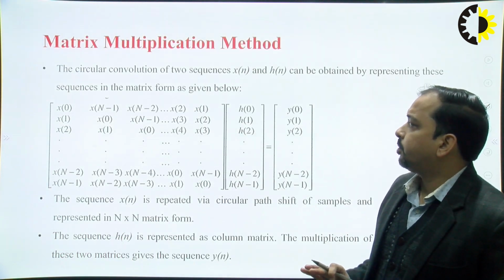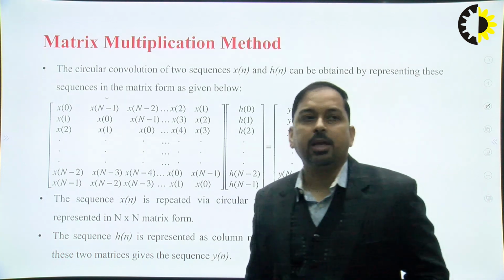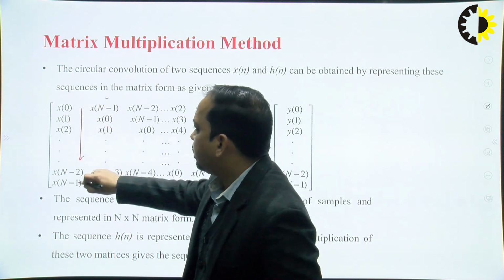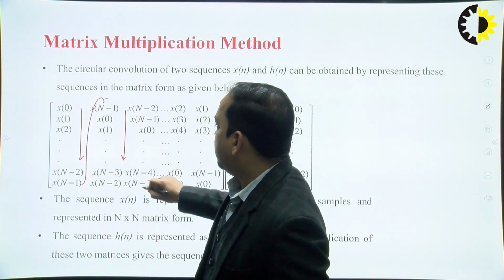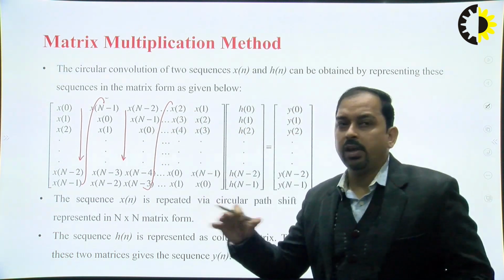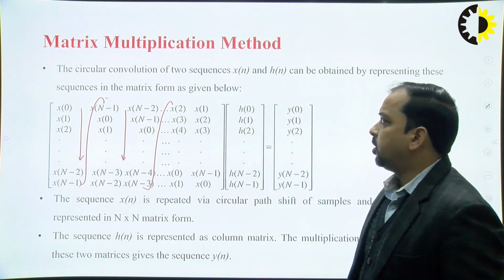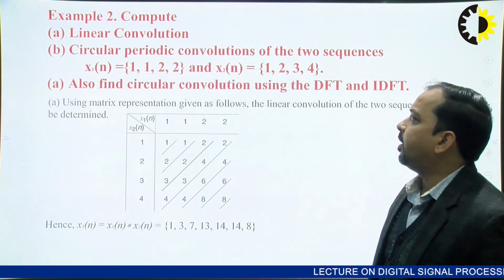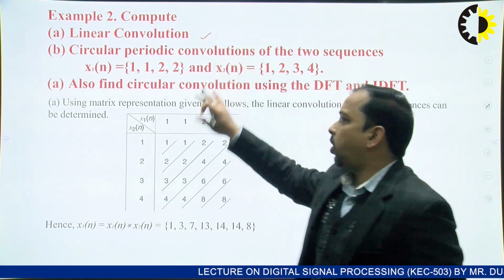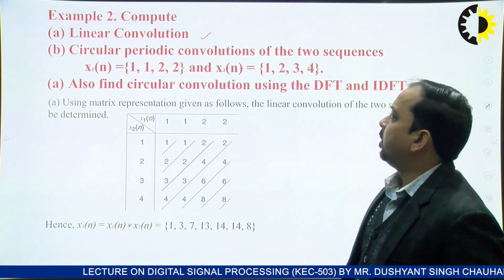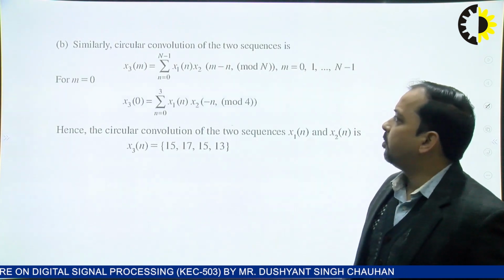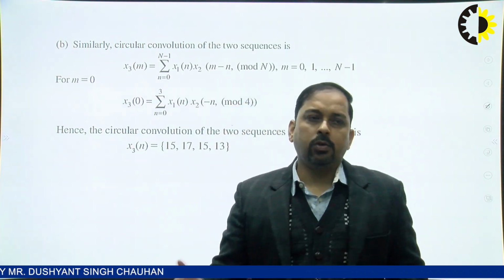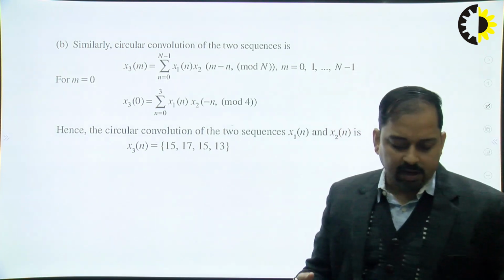We have one other method, which is called the matrix multiplication method. Again we have a standard kind of approach for how I can write it down. This is a short trick to calculate the circular convolution. Finally, we have some numerical generalized linear convolution. We are already aware of the method, and we have already seen circular convolution. You can use a matrix approach, and you can also use the graphical approach.